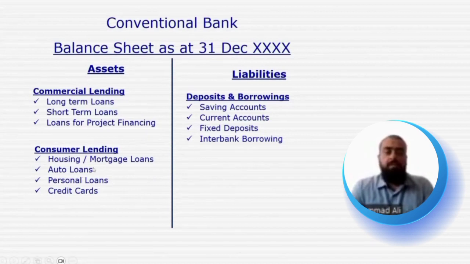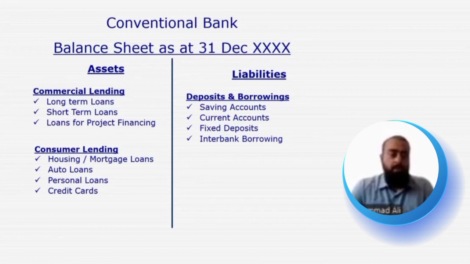Similar is the case in case of auto loans. So when a customer requires funding or financing for buying a car, a conventional bank would simply enter into a contract of loan with the customer, and the customer would use that amount of loan to buy a car for himself. The customer then needs to pay back the principal amount of that loan along with profit to the bank.